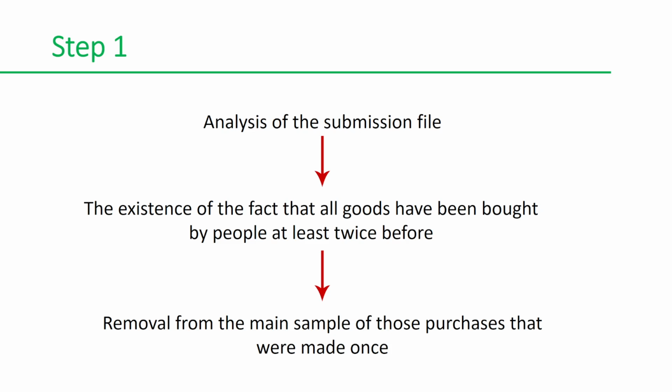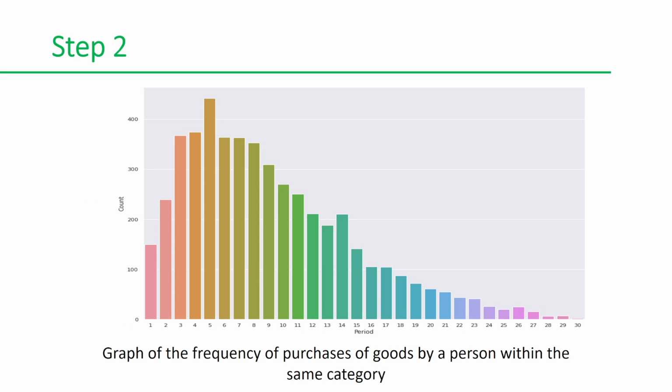First, we figured out the goods and people for which we need to make a prediction. It turned out that all of them had bought the product at least 2 times before. Therefore, from the main sample, we excluded those purchases that were made only once. From the purchases that we had left, we began to look for dependencies.